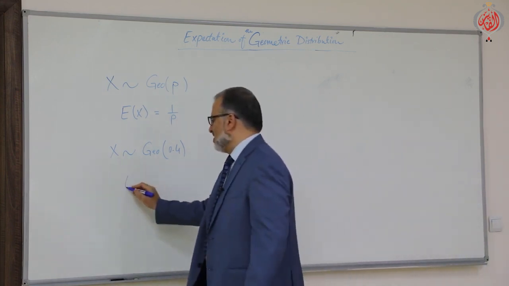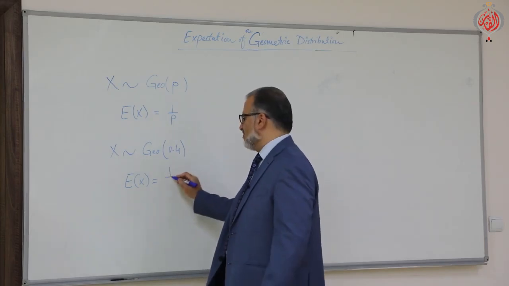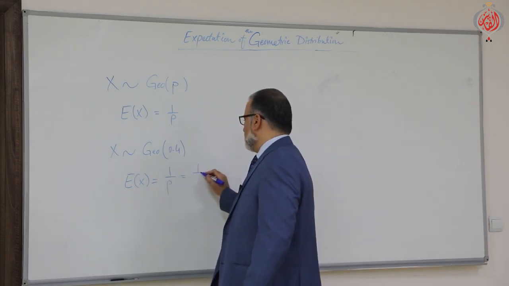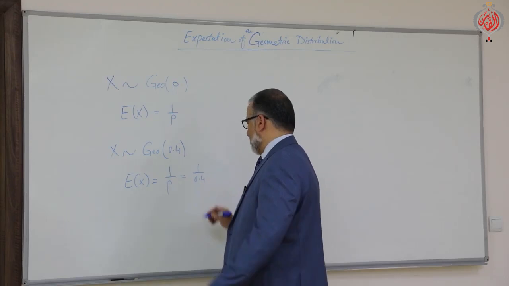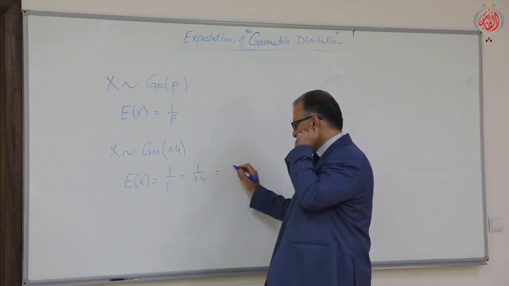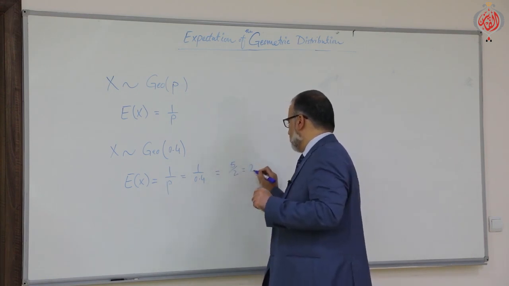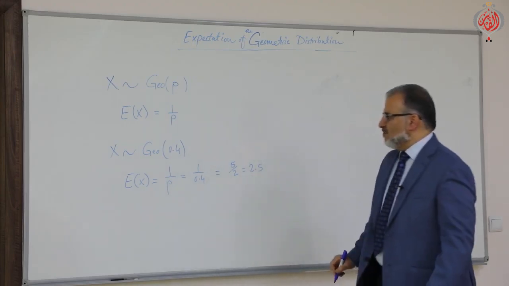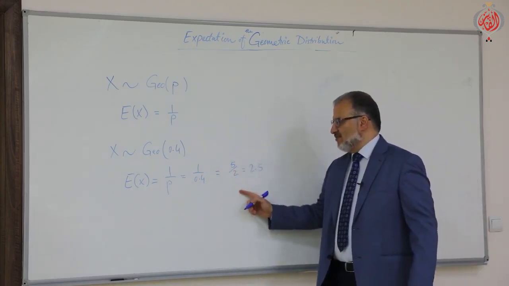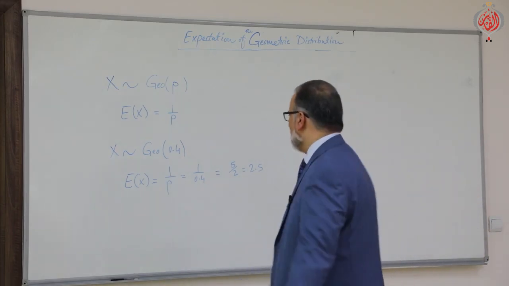So the expectation of X is nothing but 1 over P, which is 1 over 0.4. What will be the answer? It is 5 over 2. Yes, exactly. 5 over 2, in other words, 2.5. 1 over 0.4 is 5 over 2. Please use the calculator correctly. Okay, fine.